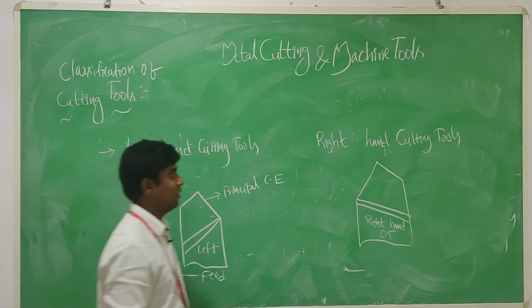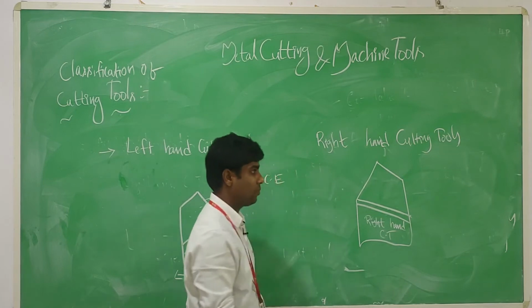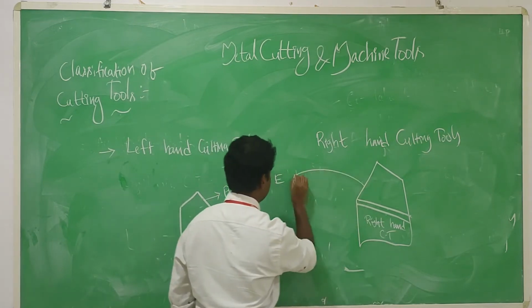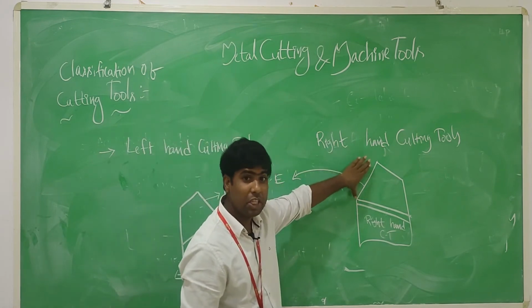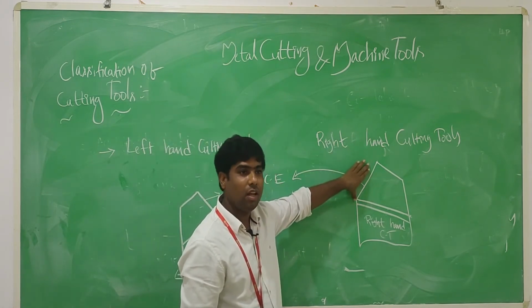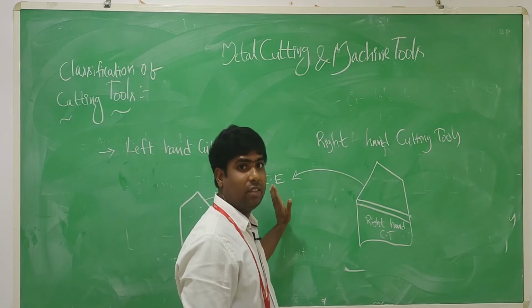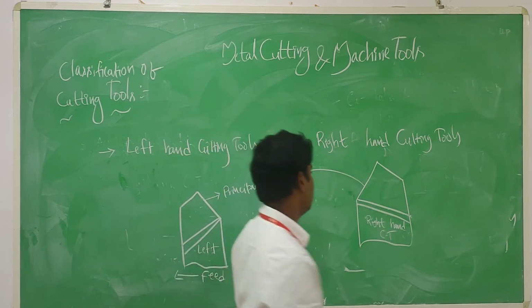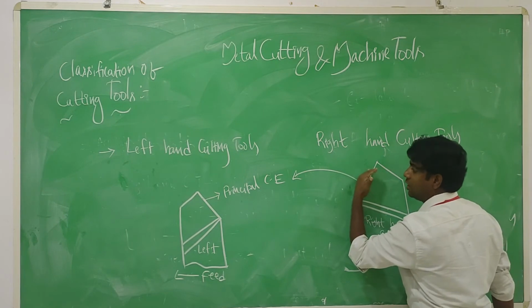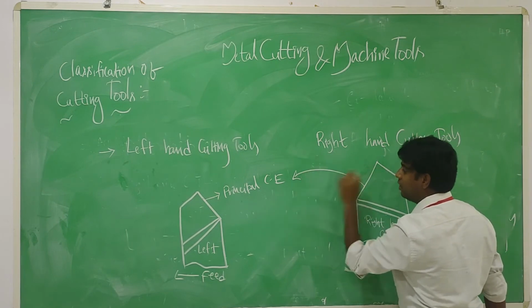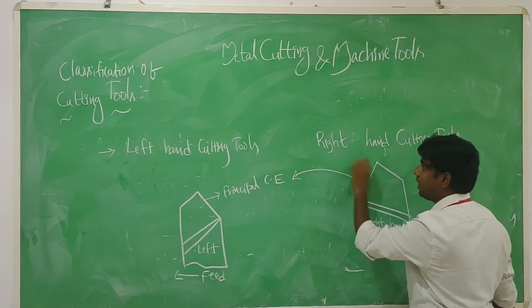In the same way, for right hand cutting tools, this is the principal cutting edge, placed on the left side. This is my left side, right? The principal cutting edge is placed in the left direction, so this is called a right hand cutting tool.